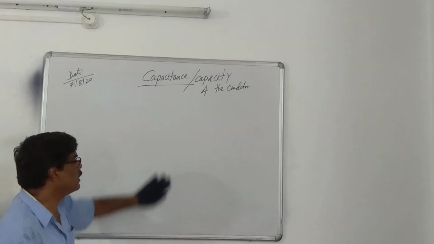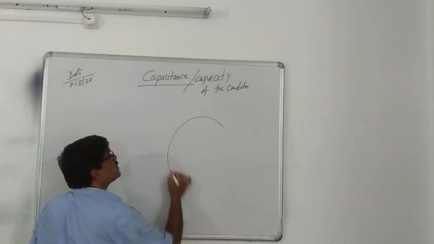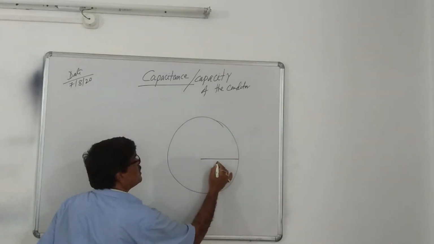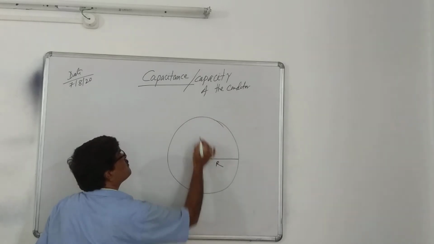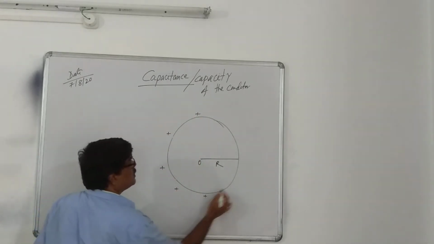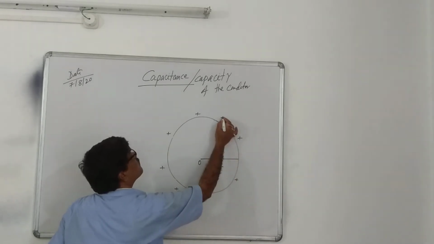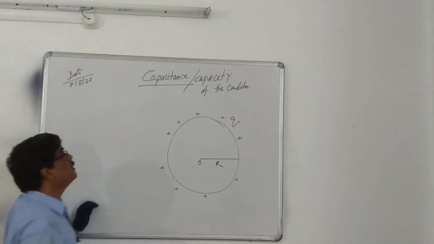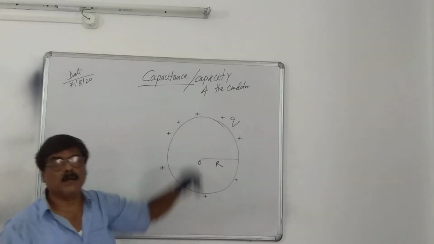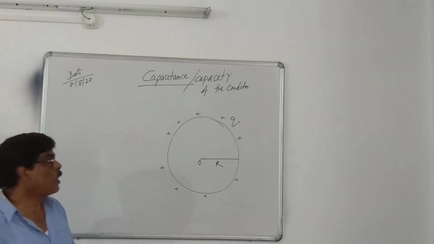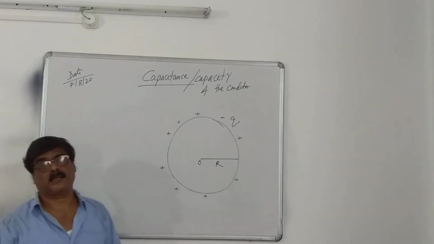Anyway, today's topic is this one. This is radius R, this is the center. This is a spherical conductor and charge is Q and radius is R. Our aim is to find out the capacitance of a charged spherical conductor.